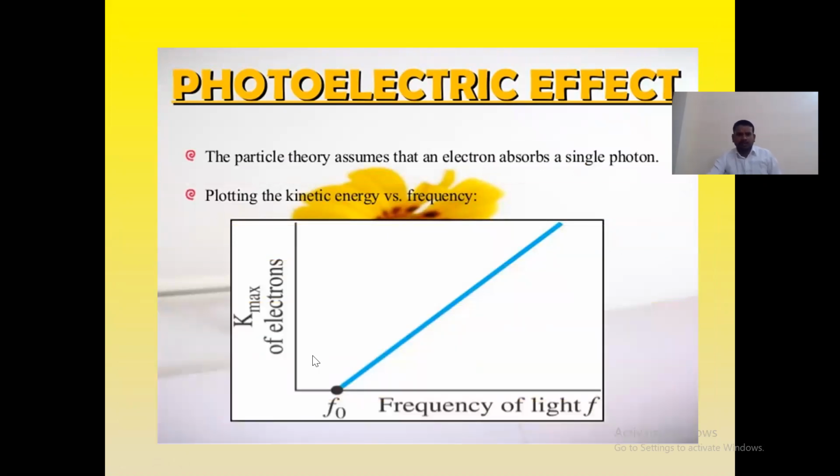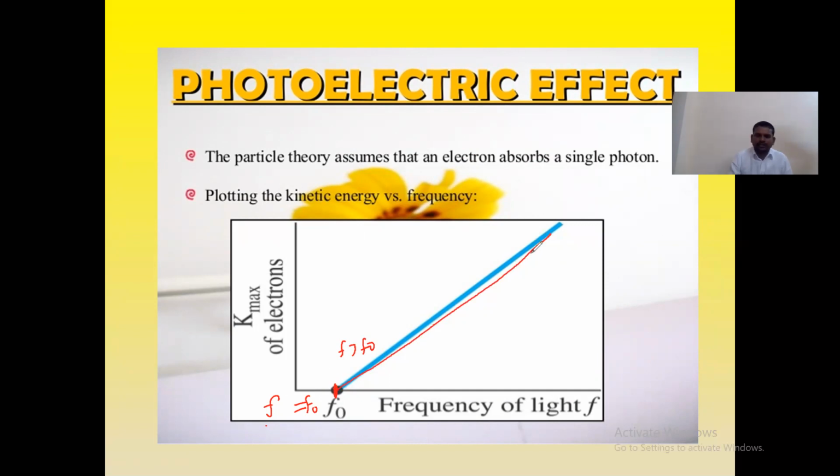Here is the next slide. You can understand one more graph here. If you draw it between the kinetic energy and the frequency, from here to here, the frequency nu is equal to nu naught, or f is equal to f naught. If I increase my f greater than f naught, I get this line.